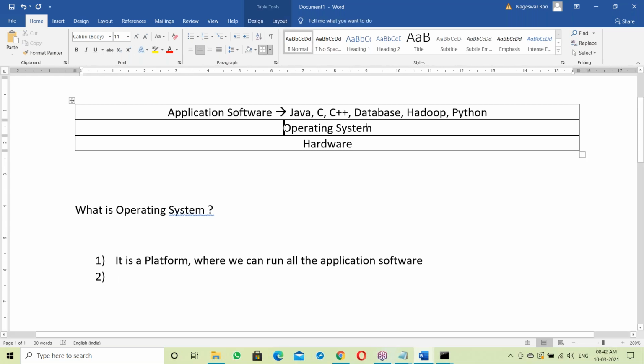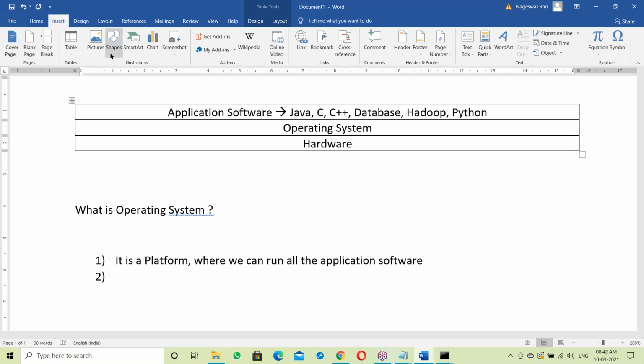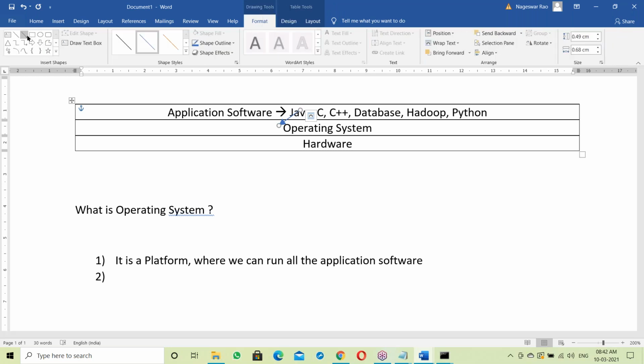Not only a platform here. Suppose a Java program generates output. First of all, the Java program output goes to OS, and from there it goes to the output device. Suppose reading from the keyboard: keyboard data goes to OS, then to the Java program, or maybe a C program.